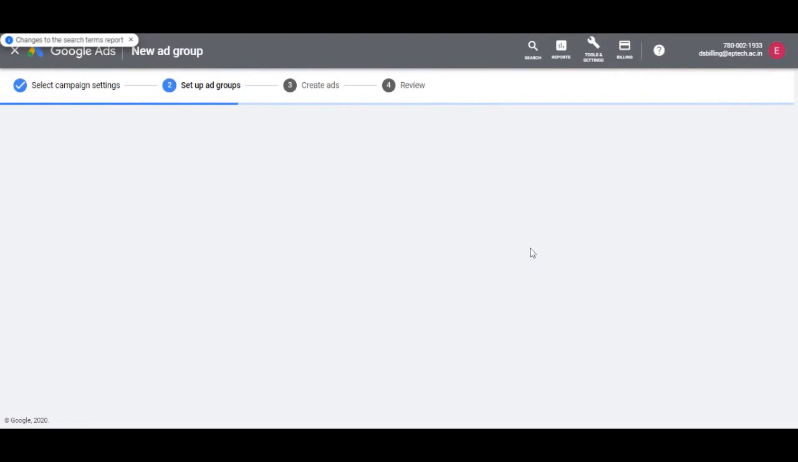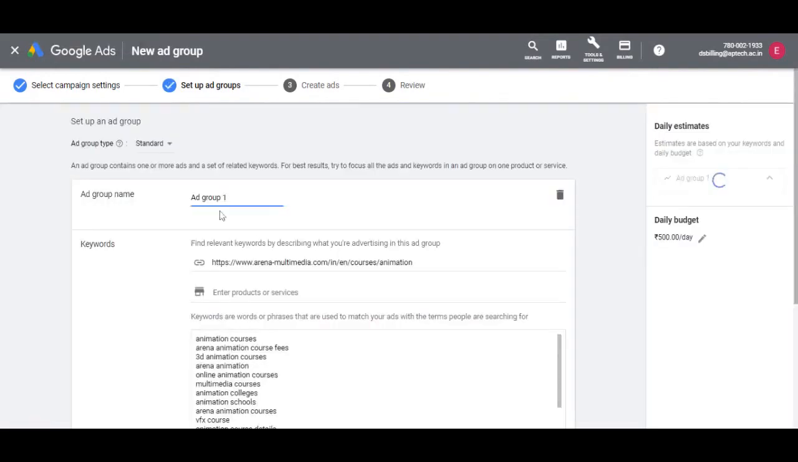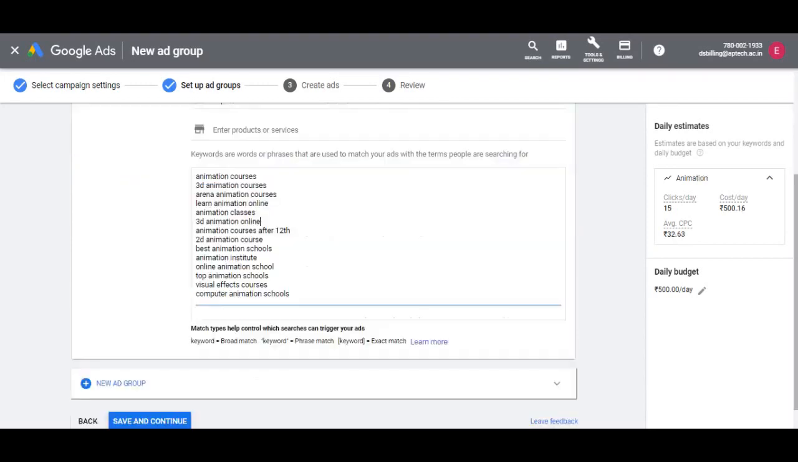Now let's move on to creating the ad groups. Let's select standard text ad as the ad group type. So we can add or enter an ad group name such as animation. Now the platform here will suggest keywords since we entered our website landing page URL earlier. We can go ahead with the suggested keywords. However, sometimes they may be too broad or irrelevant. So let's remove them and also enter a few keywords like learn animation and animation training.